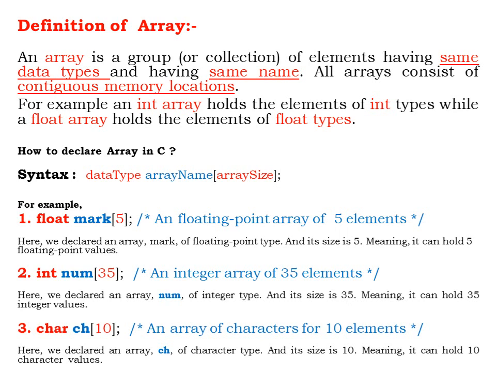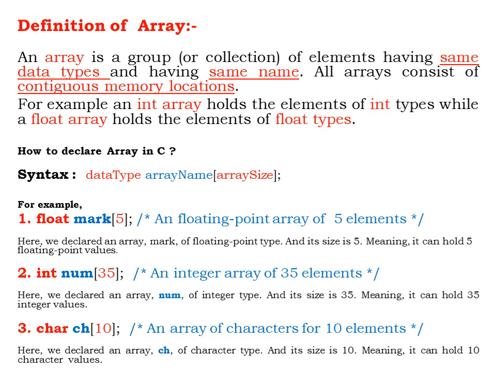Once again I repeat, an array is a collection of elements having the same data type and having the same name. All arrays consist of contiguous memory locations.